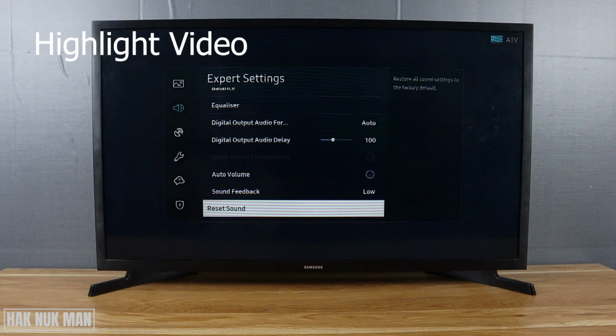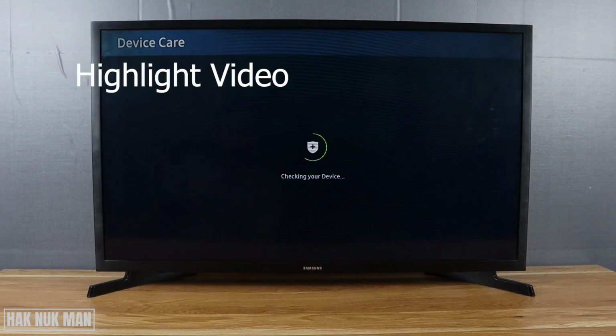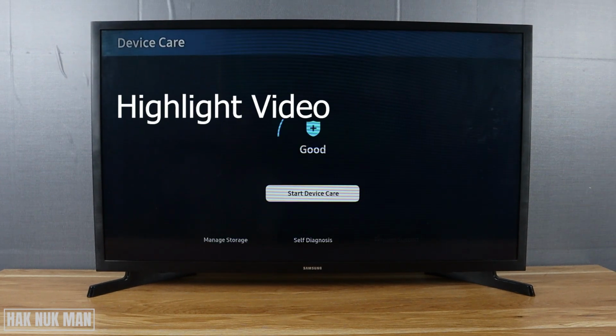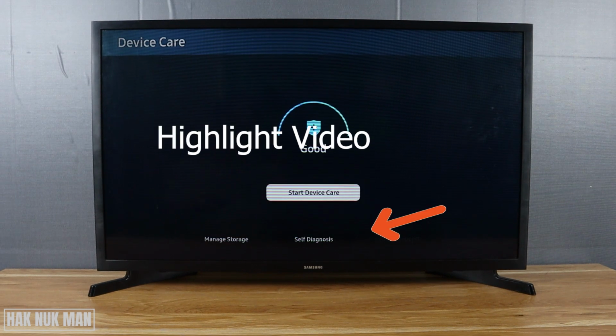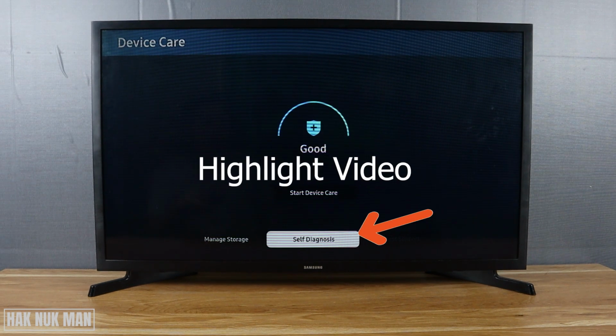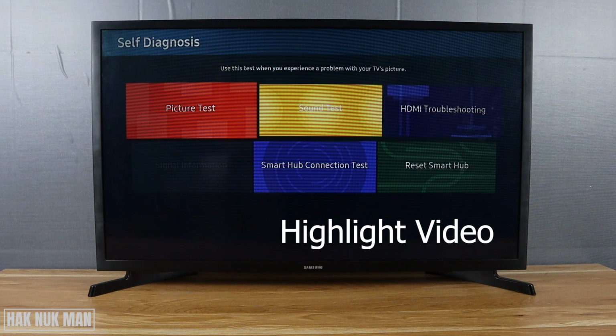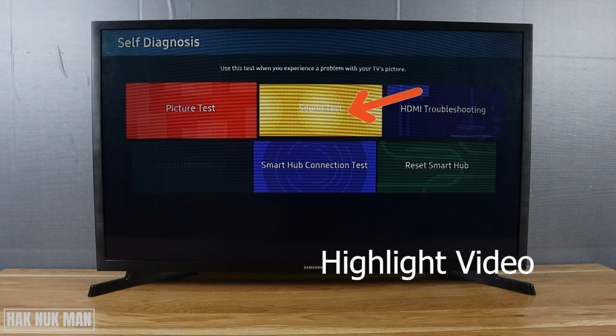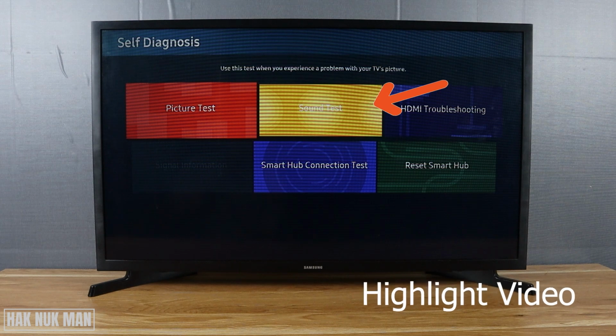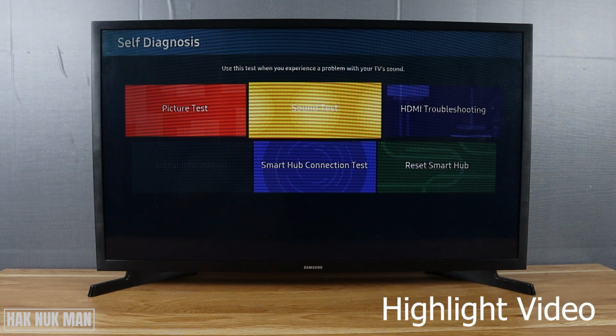Need to reset the sound setting. And now the TV is checking itself. And now press down. You need to select Set Diagnosis. And this time you will see the sound test function here. Go to that button.